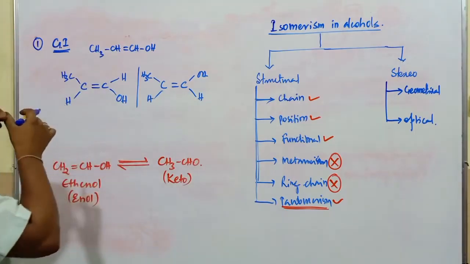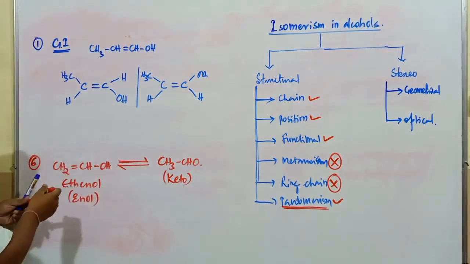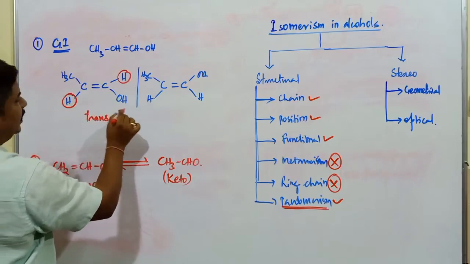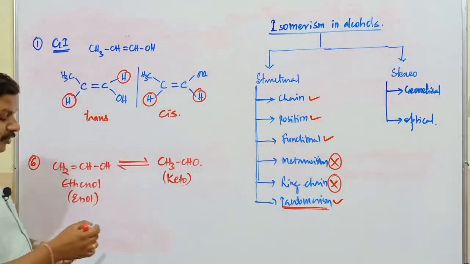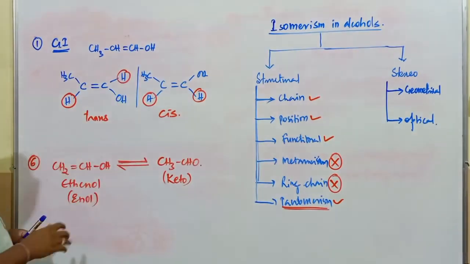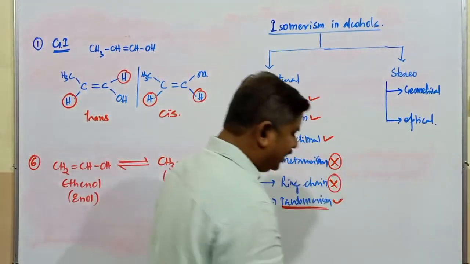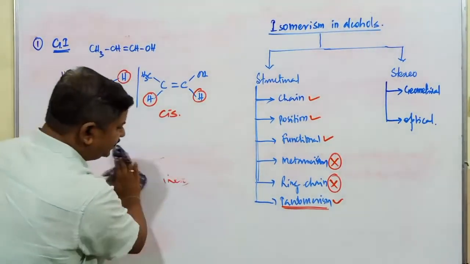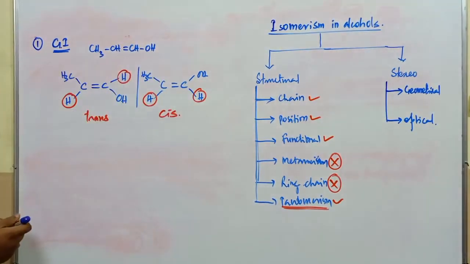Out of these 2 isomers, which one is commonly referred to as cis and which one is referred to as trans? Here similar groups are present in opposite directions, so it is generally known as trans. If they are present in the same plane, it is commonly called the cis isomer. That is 2 different types of isomers, cis and trans, in case of an alcoholic compound. If any compound satisfies the condition to exhibit geometrical isomerism, whether it may be an alcohol or an aldehyde, those compounds exhibit isomerism. So, geometrical isomerism is possible in this case.